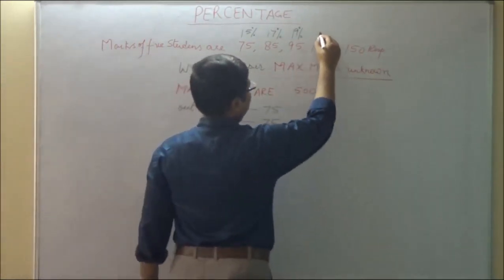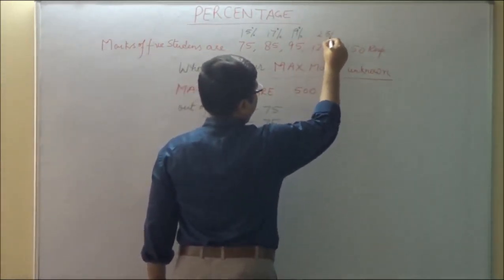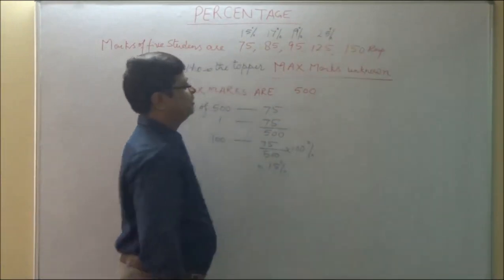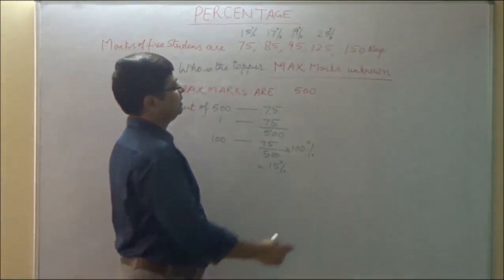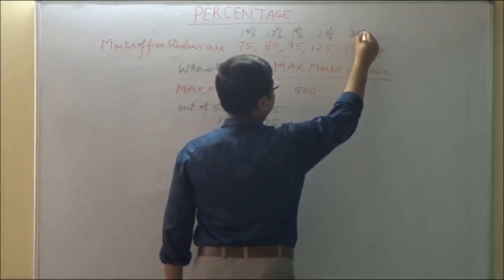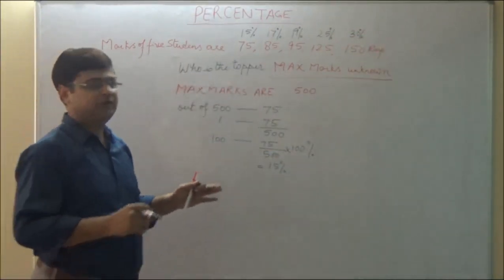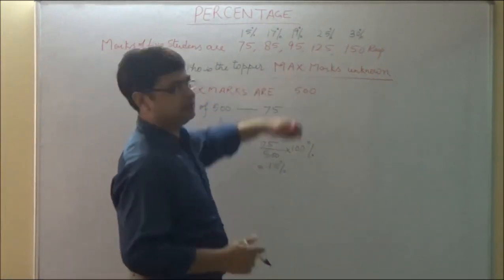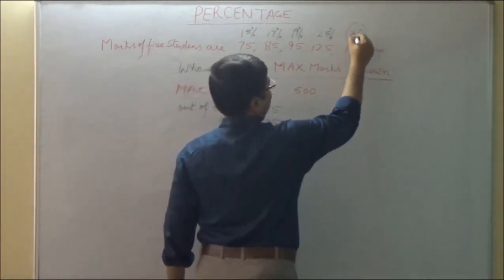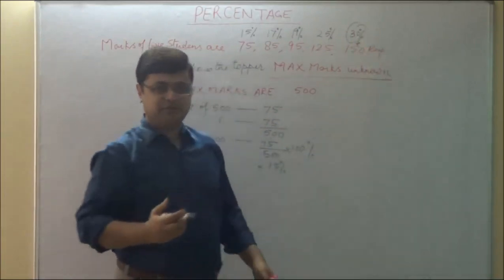125 marks are equivalent to 25%. And 150 marks out of 500 are equivalent to 30%. So now we can easily say that the topper is student number 5 who has got 30% of the marks.